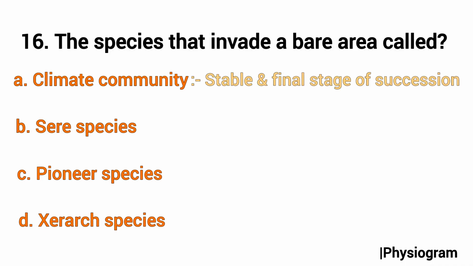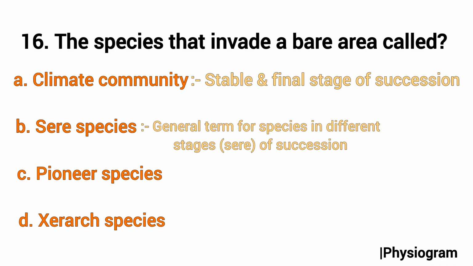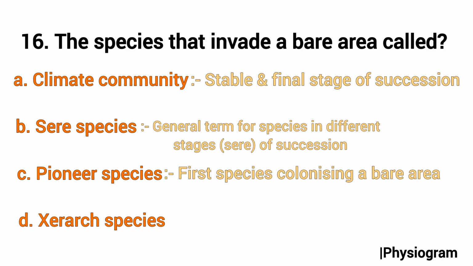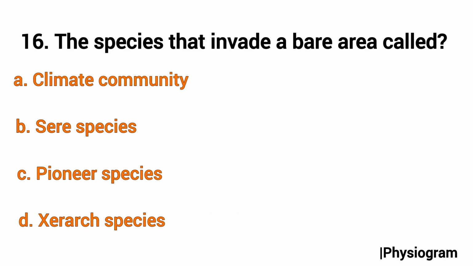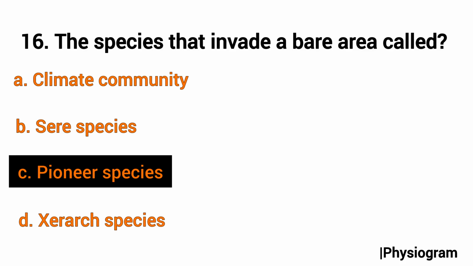Second is the seral species, which is a general term for the species in different stages, that is the series of succession. C, which is the pioneer species, refers to the first species that colonize a bare or barren area during the ecological succession. And xerarch species refers to the succession starting in dry areas like deserts. So the correct answer will be option number C, that is the pioneer species.